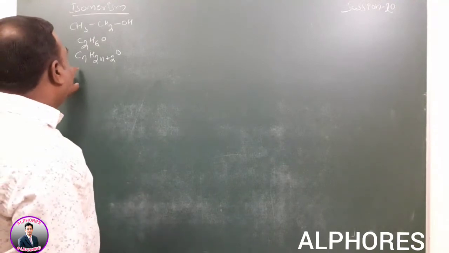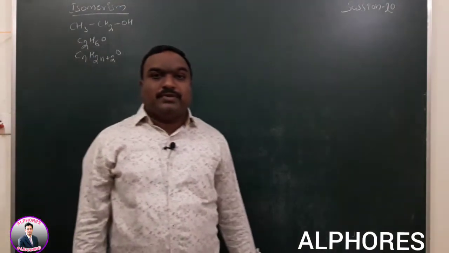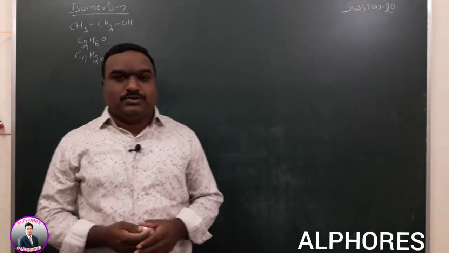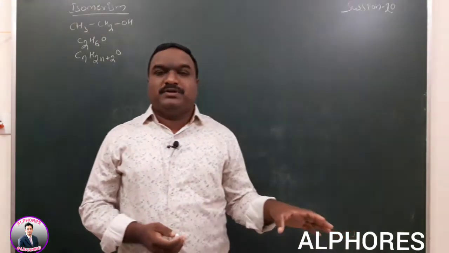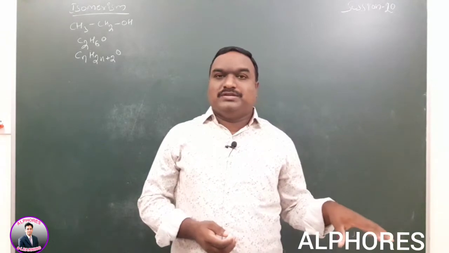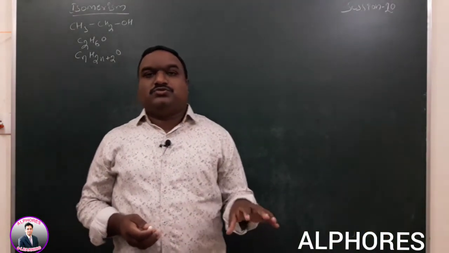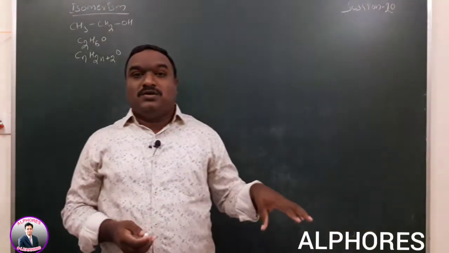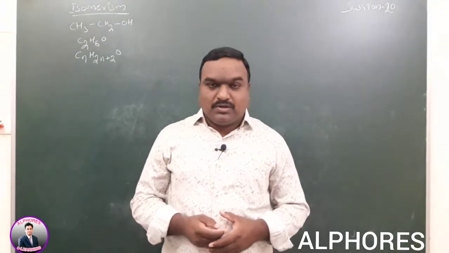So alcohols exhibit structural isomerism and stereoisomerism. Based on the given alcohol structure, we can explain what type of stereoisomerism is possible. Whether the given compound exhibits geometrical isomerism or optical isomerism is totally different. Whatever molecule is given, based on the arrangement of atoms, we can explain that concept.